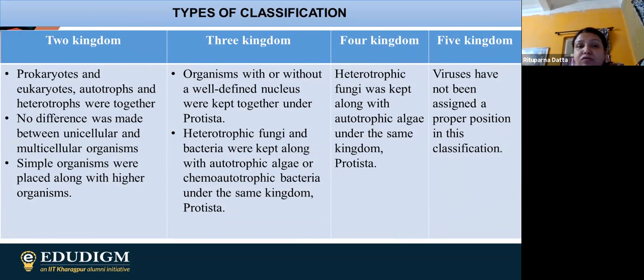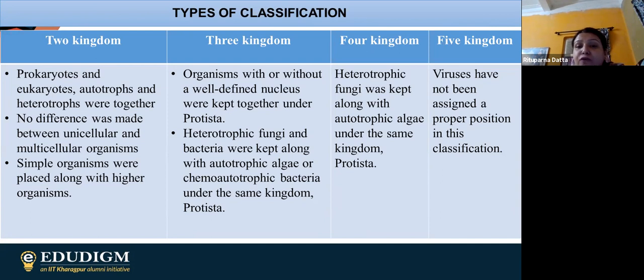They are also looking for the cellular structure, and they are finding out whether the cells are with a definite or a proper nucleus, or with an indefinite nucleus. And according to that, they are dividing. So according to that, they are saying protista, plantae, and animalia. So fungi, bacteria, all are kept together in case of protista.